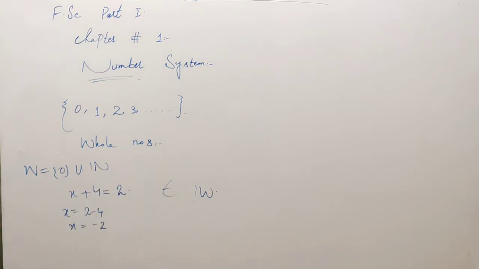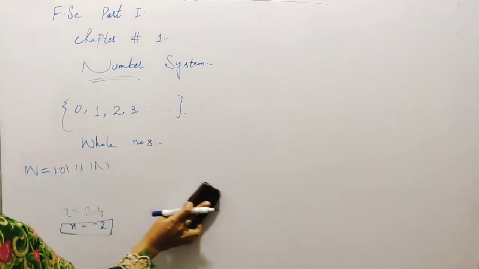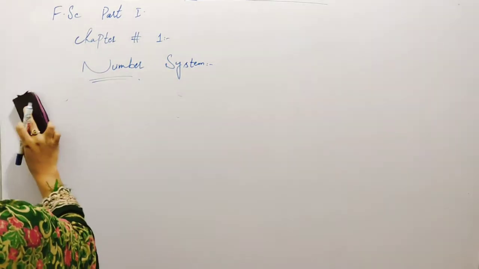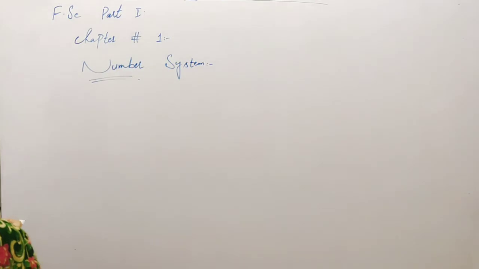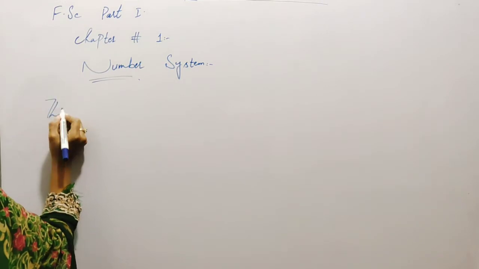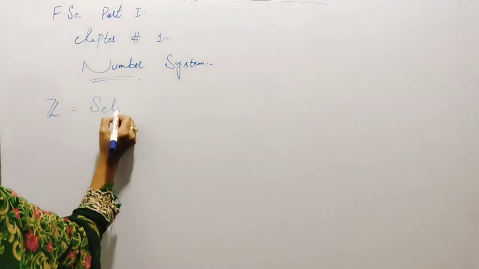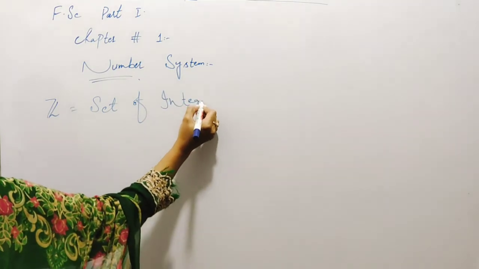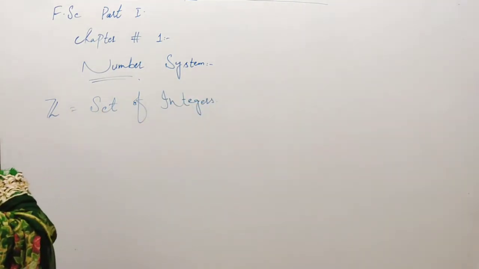So we need a set that has numbers like this. So we have another set that is called the set of integers, to solve this problem.